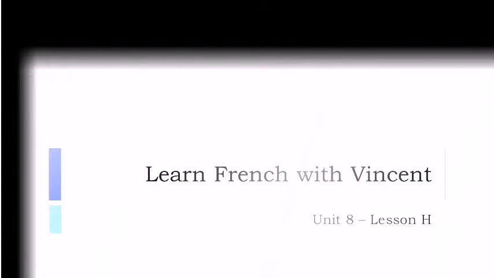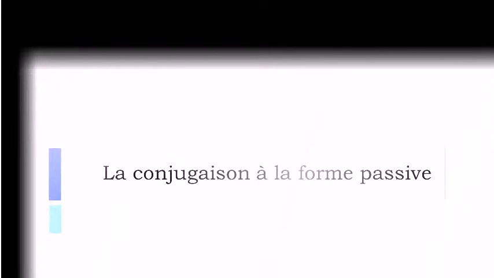This is Unité 8, leçon H. And in this lesson we'll see together la conjugaison à la forme passive. So we saw la forme passive in the previous video lesson, so I definitely advise you to watch it if you didn't do it. And then in this lesson we'll take a few examples, or at least two examples, two verbs, and then we'll see how they go, okay?